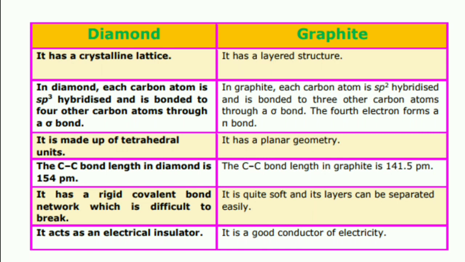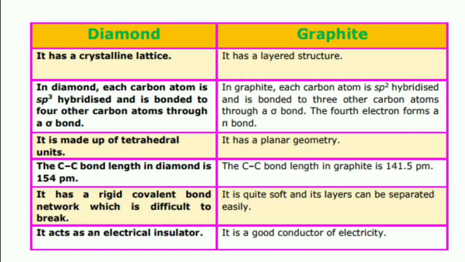It forms no bond. The 4th electron forms no bond. Diamond is made up of tetrahedral units, and graphite has a planar geometry. In diamond, the CC bond length is 154 picometer, and in graphite, the CC bond length is 141.5 picometer. It is less than the diamond.